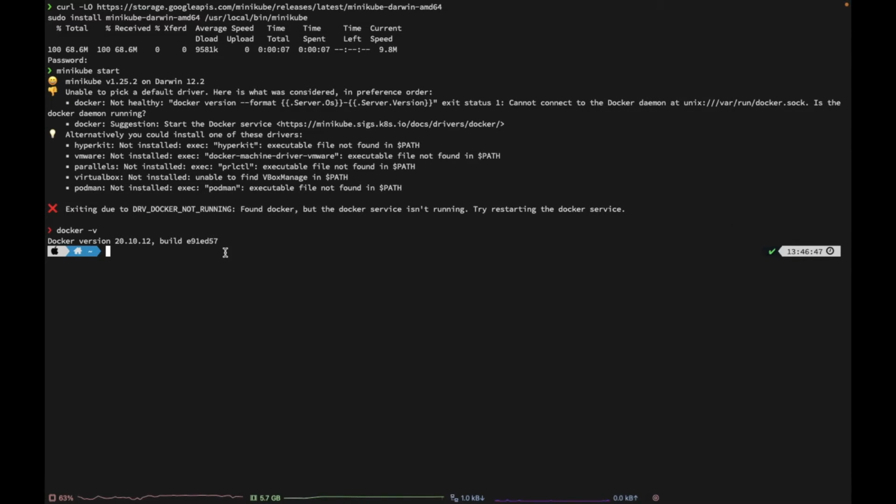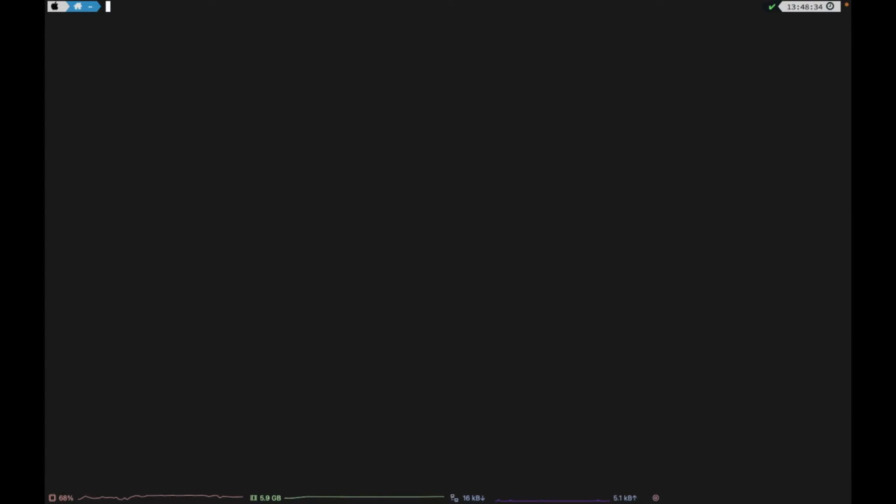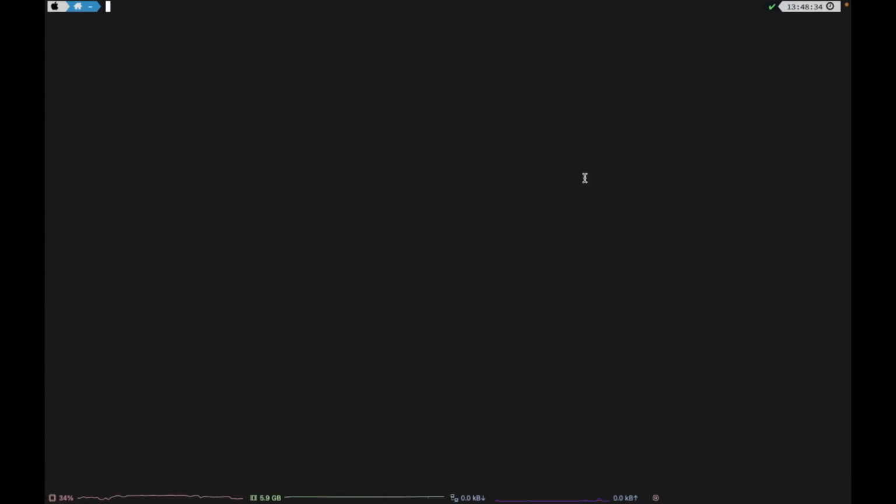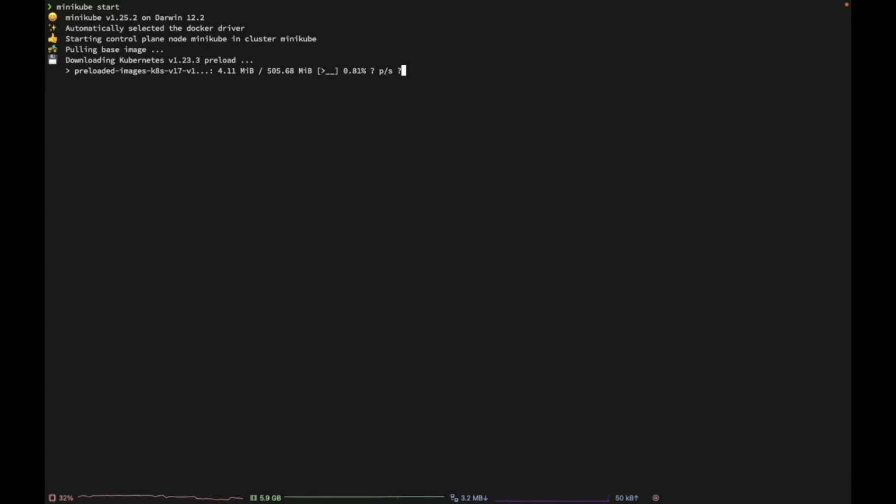So what we can do, I will clear all the commands. Okay, so it is saying we can see it later, not a problem. Okay, so I will again give minikube start to start a Minikube single node cluster. So let's see what happens now. So we can see that it has started downloading the respective images.